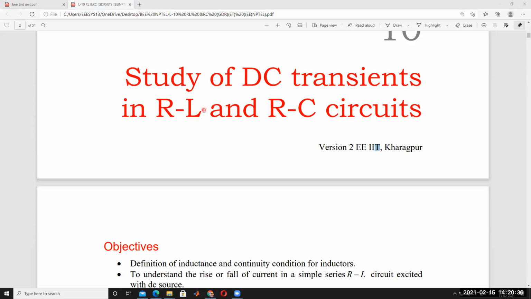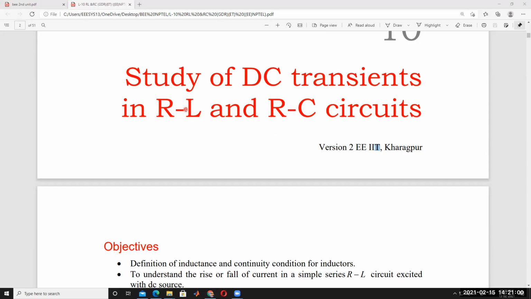We know well, inductor stores the energy in the form of electromagnetic field. Capacitor stores the energy in the form of electrostatic field. So that's why it does not allow sudden changes in voltage. Electrostatic field is nothing but voltage. So capacitor opposes the sudden changes in voltage.